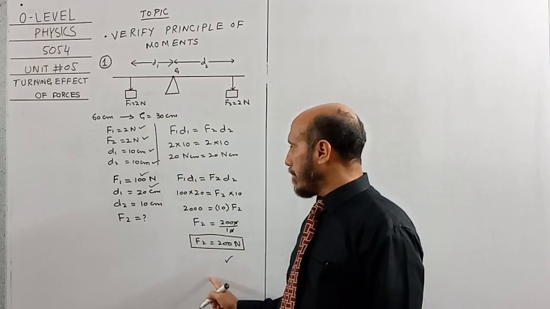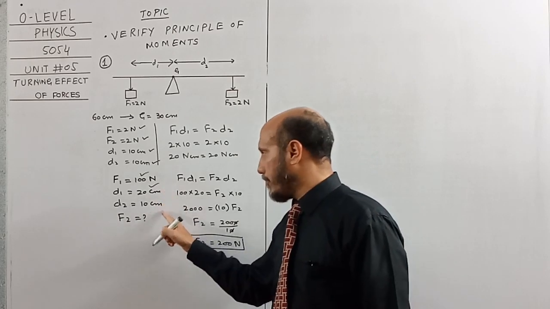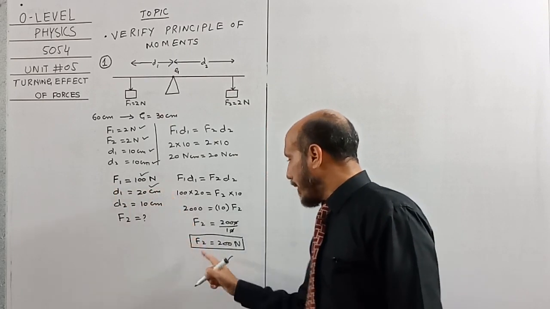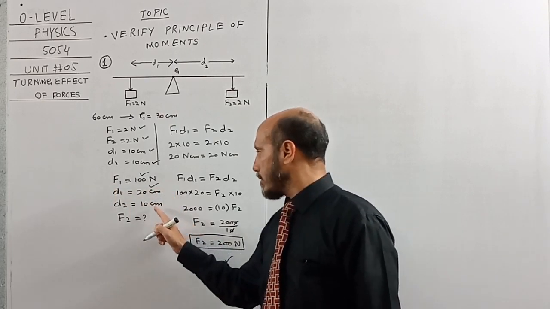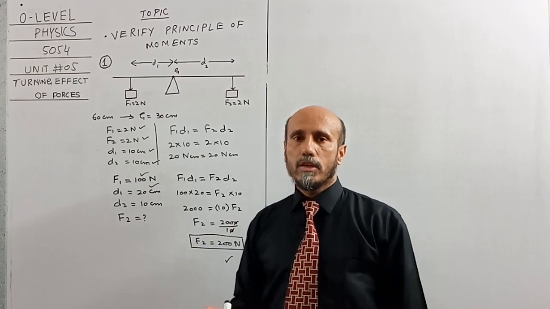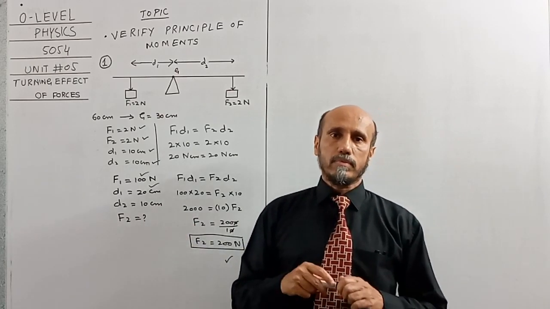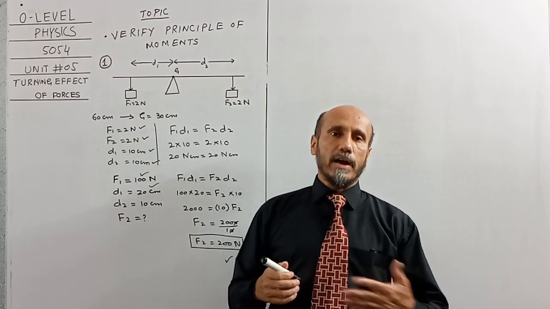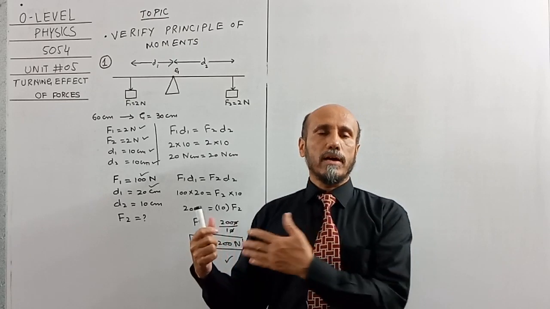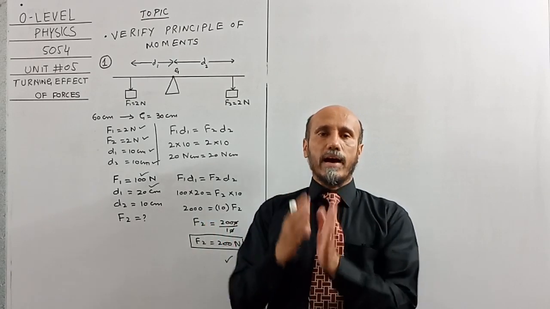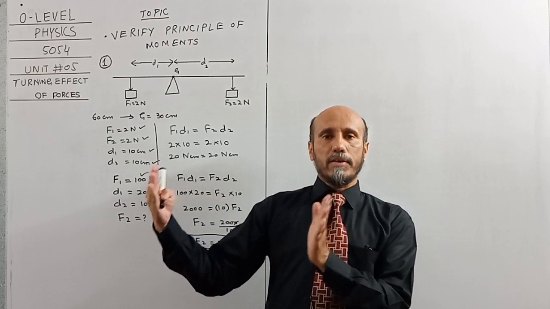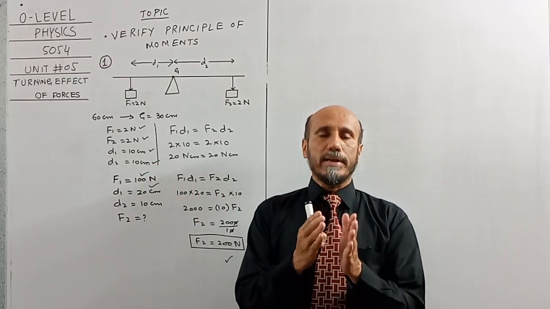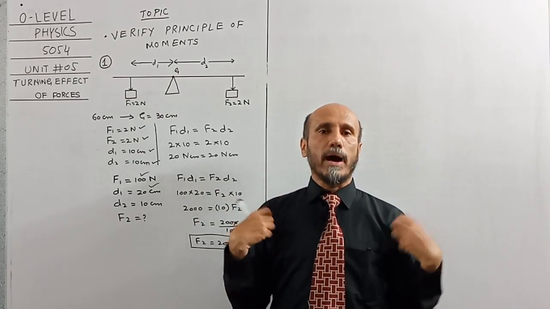When F2 becomes double, then distance becomes half. So distance for F1, D1, was 20 centimeter, but for F2 distance will be 10 centimeter. So if a fat man is sitting on one side of the seesaw and a smart boy like me is sitting on the other side, then I have to sit at a far distance from the pivot, and the fat man will sit nearer to the pivot in order to balance this smart boy.